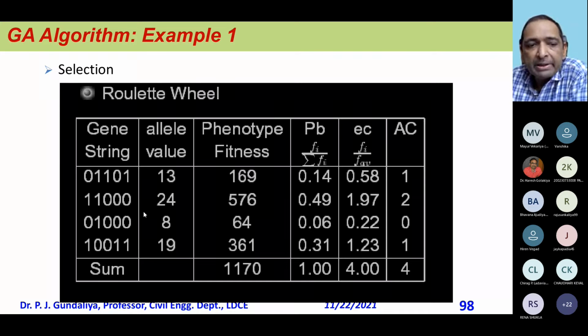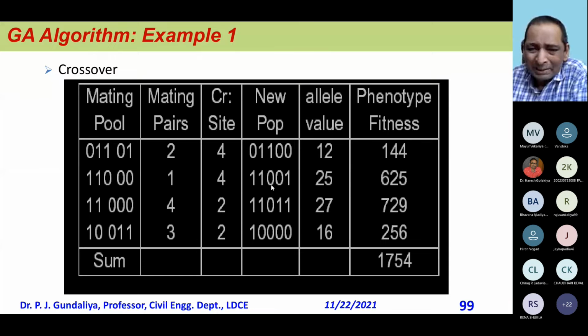So this string will be repeated twice. And this one I wanted to eliminate, this is 0.22, it will get eliminated. So ultimately I got 5 new solutions. Again I get values of 144, 625, 729, 256. So my second generation gets more improved.